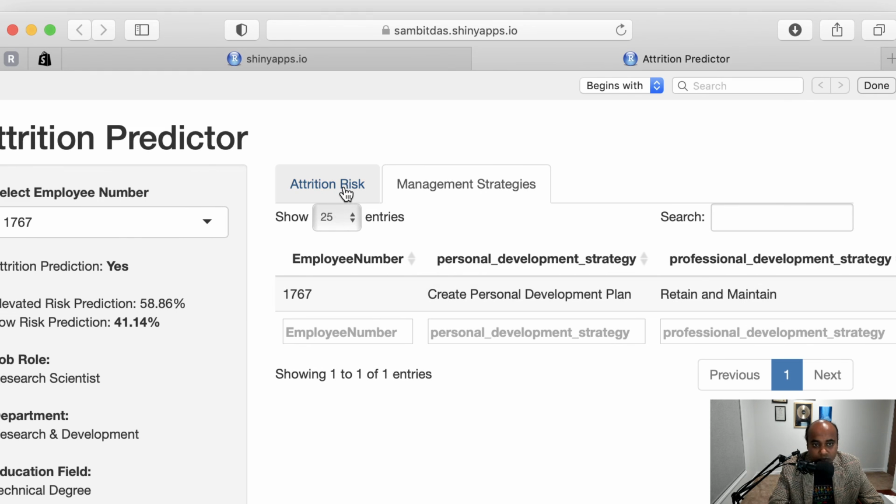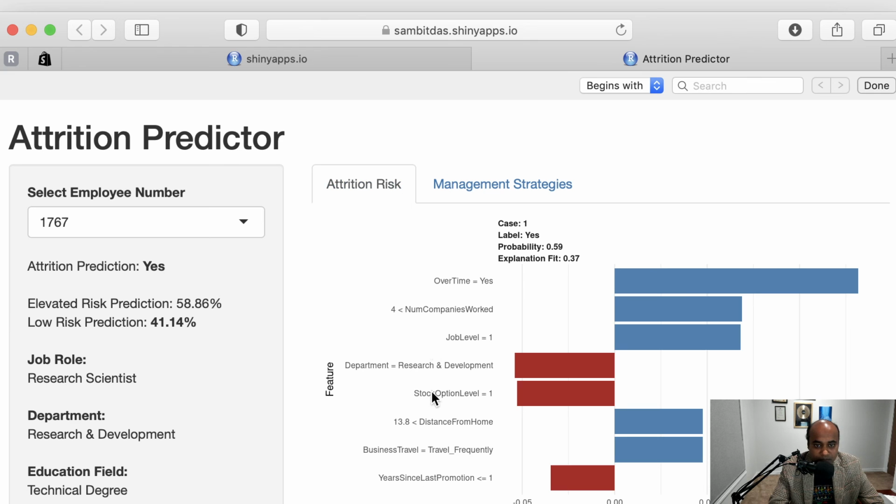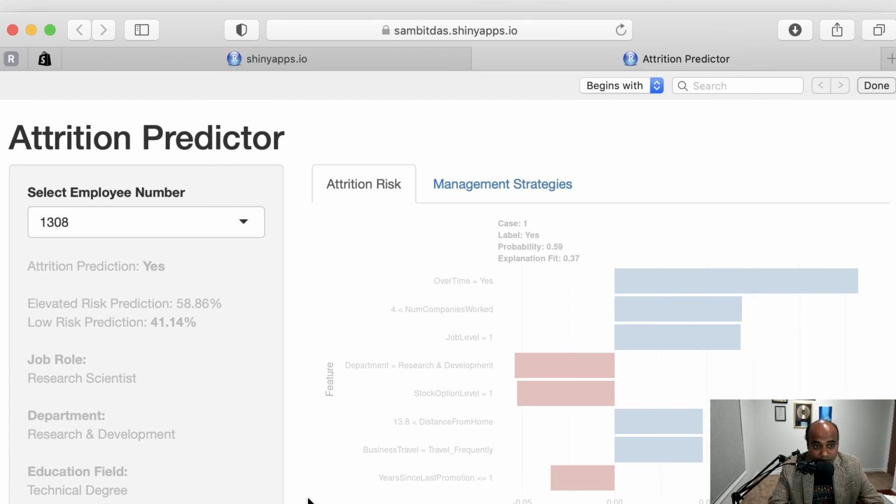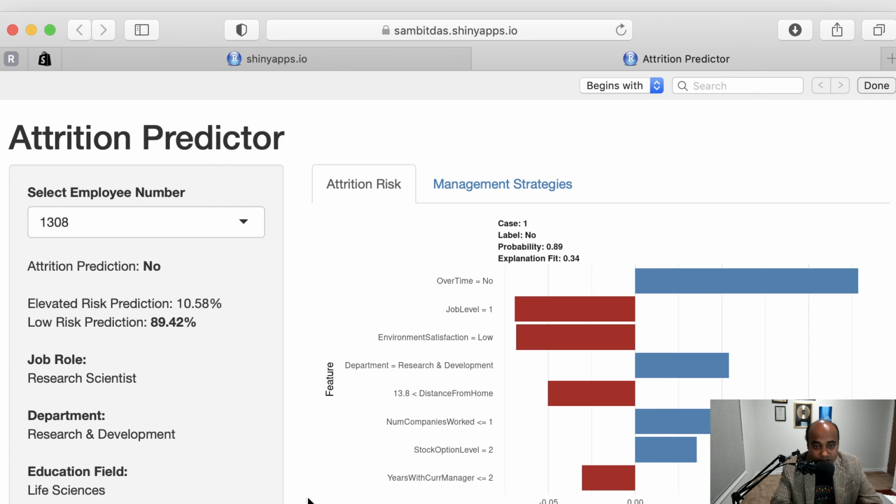So I've tried to map those recommendation strategies that we had seen into this attrition dashboard. This is how you can develop this kind of dashboard using the model that you have developed. It's still work in progress for me, but I'm very excited that I was able to build this for the presentation.